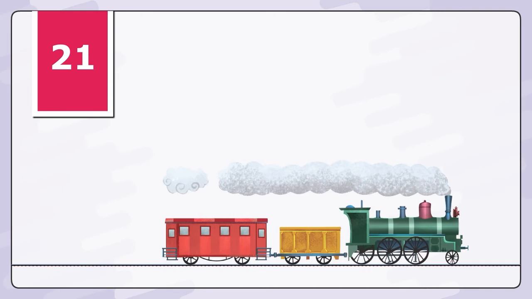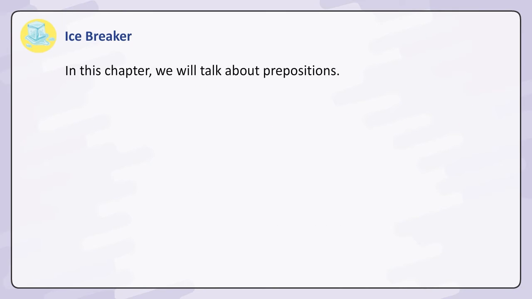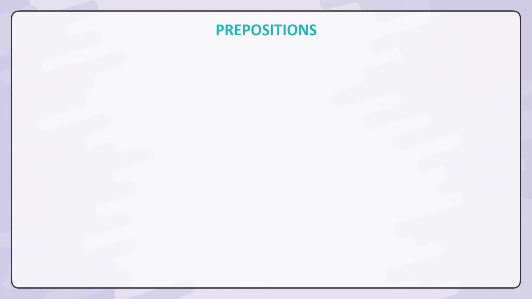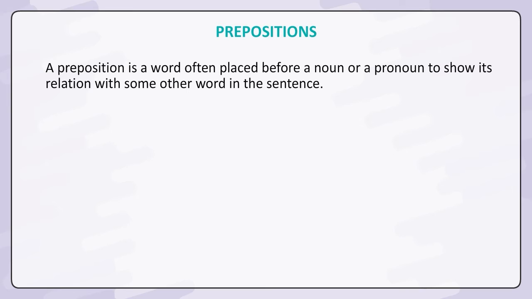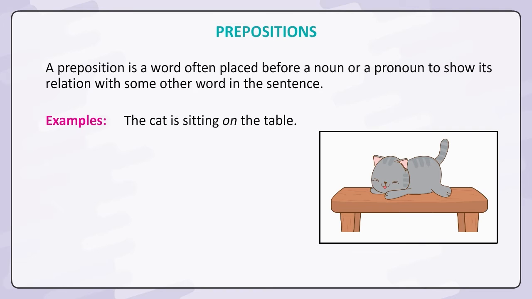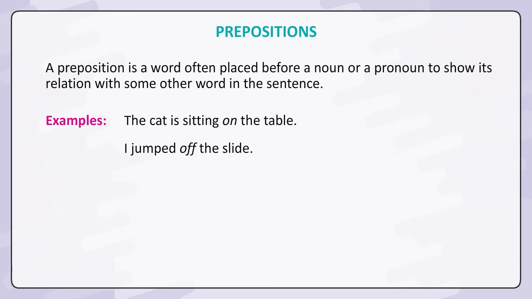Lesson 21. Prepositions. Icebreaker. In this chapter, we will talk about prepositions. A preposition is a word often placed before a noun or a pronoun to show its relation with some other word in the sentence. Examples. The cat is sitting on the table. I jumped off the slide.